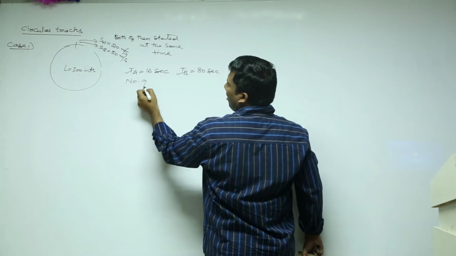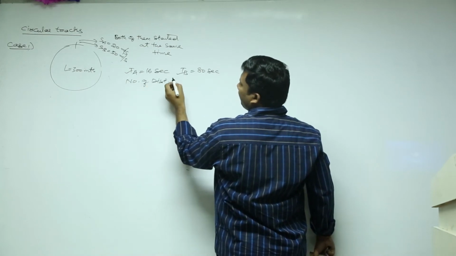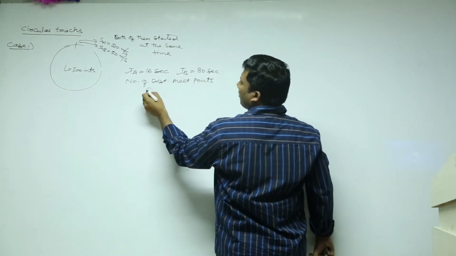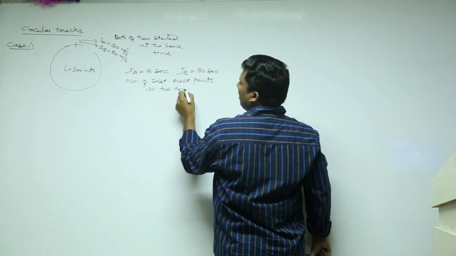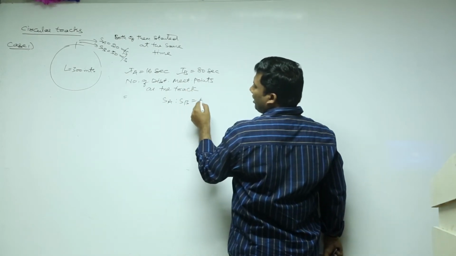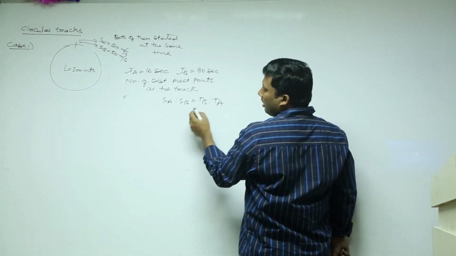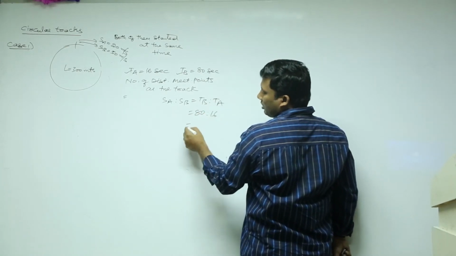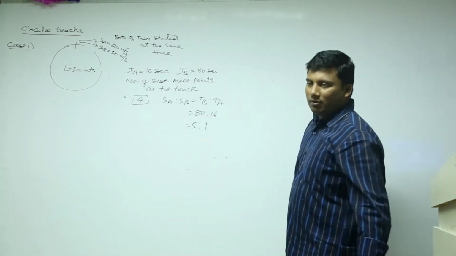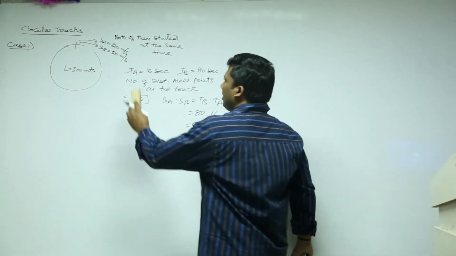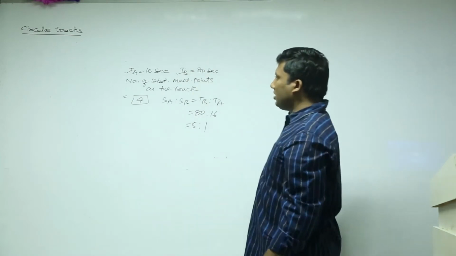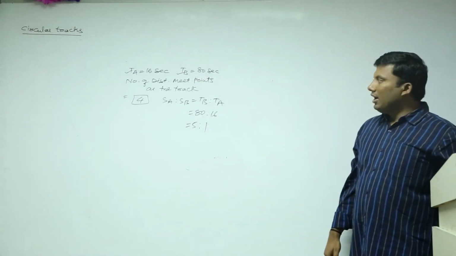Question is, number of distinct meeting points on the track. We require SA is to SB. Speed and time are inversely proportional to each other. TB is to TA, 80 is to 16, 5 is to 1. Number of meeting points on the track will be 4 because they both are starting at the same time. Time taken by A to complete will be 16 seconds, time taken by B will be 80 seconds.